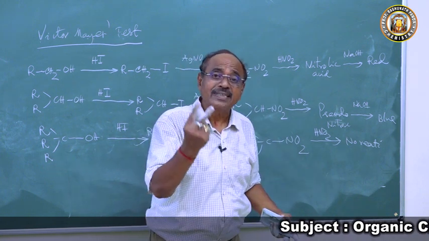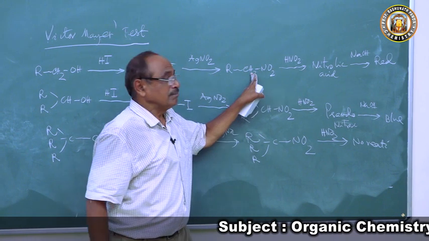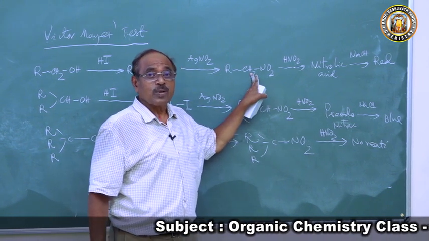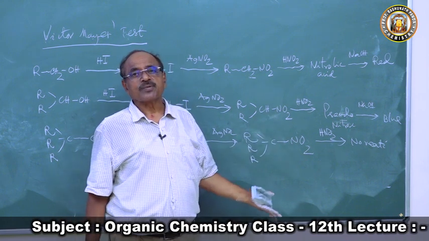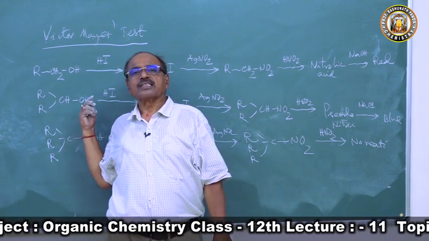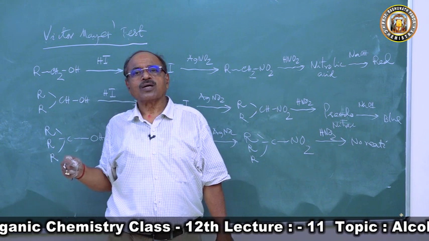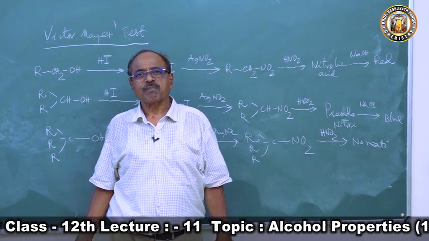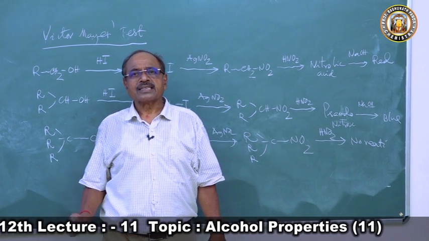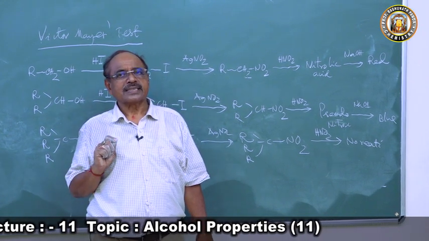So who is causing the reaction? The hydrogen atom. Here two hydrogen atoms, here one hydrogen atom, here no hydrogen atom, no reaction. So this is called the Victor Meyer test. So the primary alcohol can be distinguished from secondary alcohol and tertiary alcohol by the Victor Meyer test and the Lucas test.